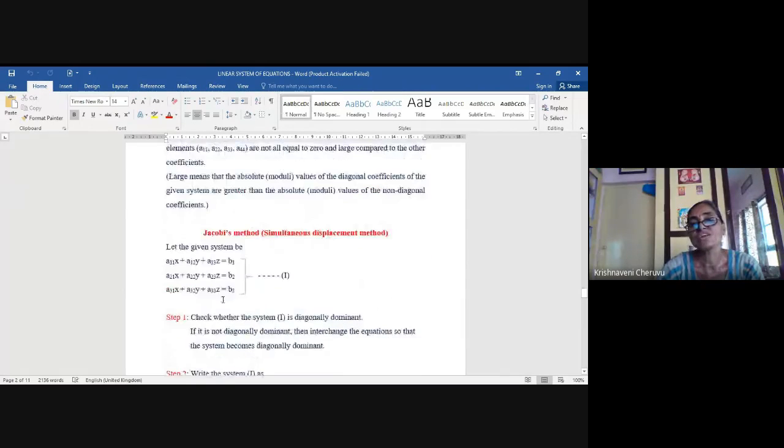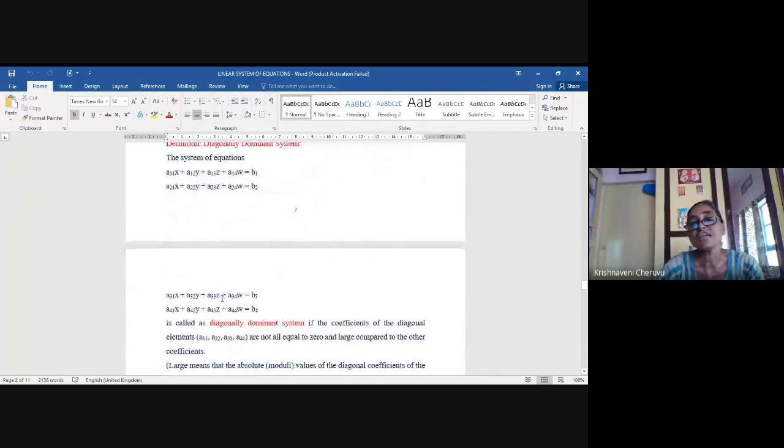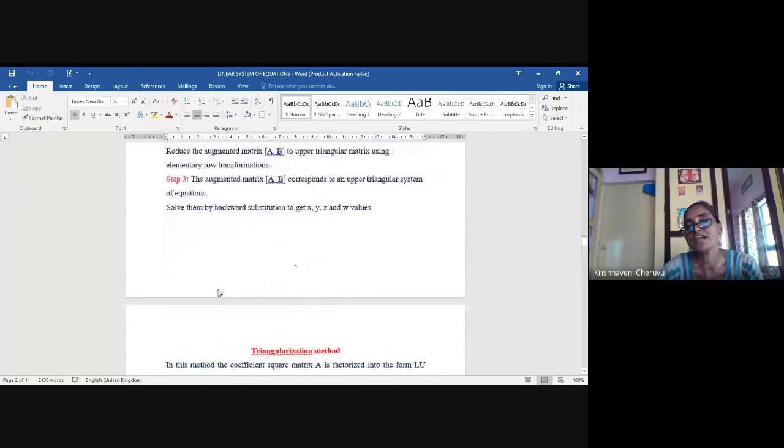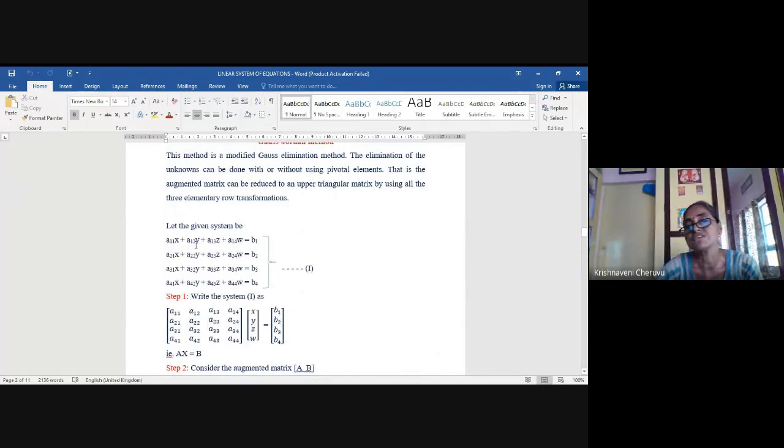That matrix is called a diagonally dominant matrix if the elements on the principal diagonal, which are called pivotal elements, a11, a22, a33, a44, satisfy the following: the absolute value of a11 is greater than the absolute value of all the other elements in that row.